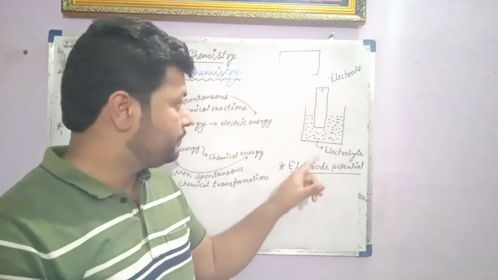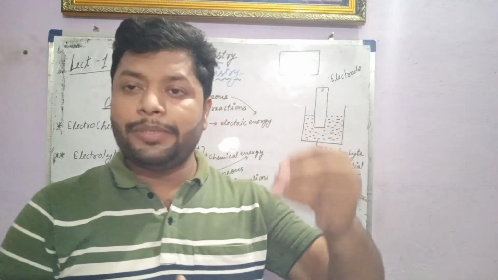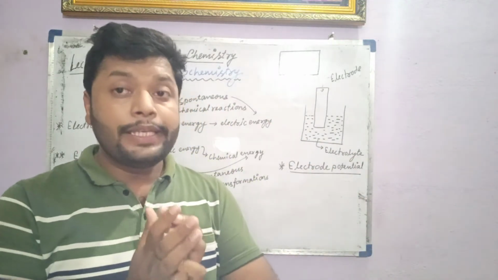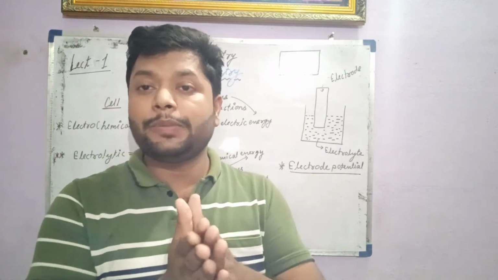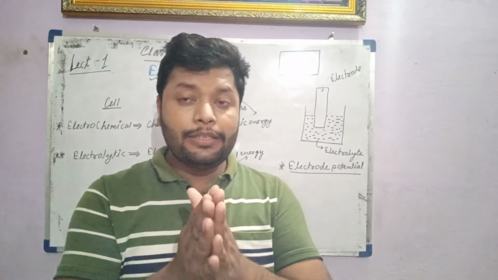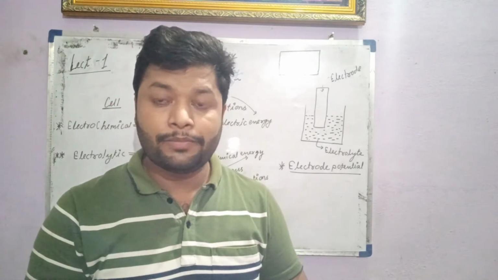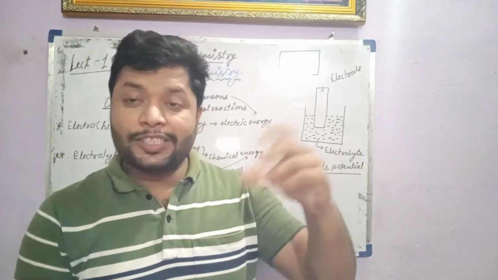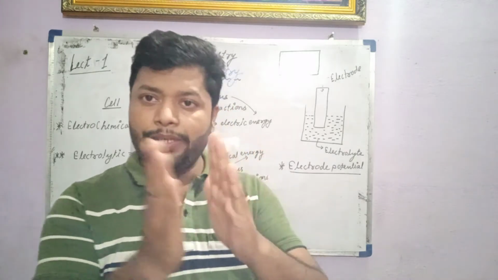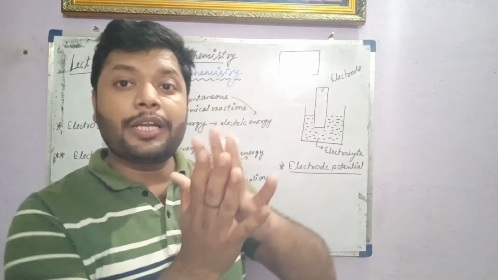We will discuss later. So actually, whenever any metallic strip or metallic rod is dipped in the metallic salt solution or any other solution having a tendency to flow current, they can transfer their energy in the form of electrons. Either the electrolytic solution can transfer energy in the form of charge or ions, or the electrode can transfer its energy in the form of charge or ions or electrons.